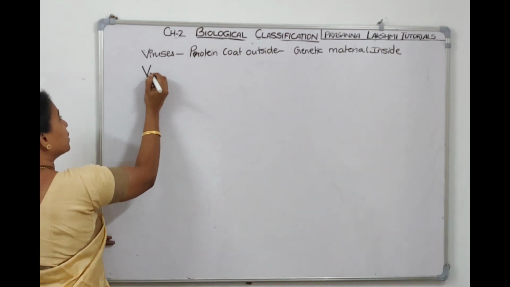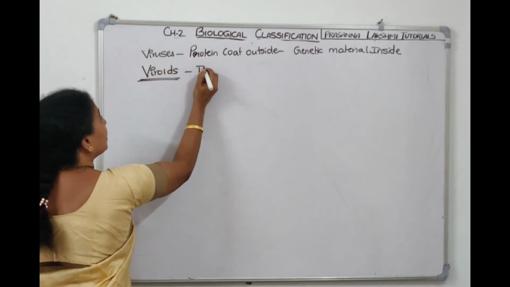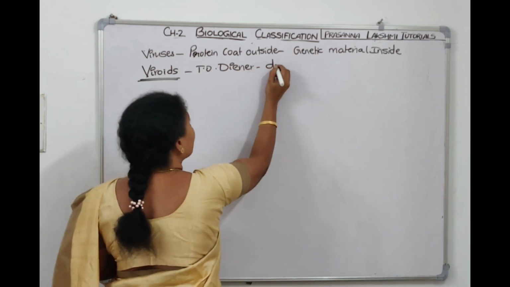There are certain structures which are called viroids. T.O. Diener discovered viroids.